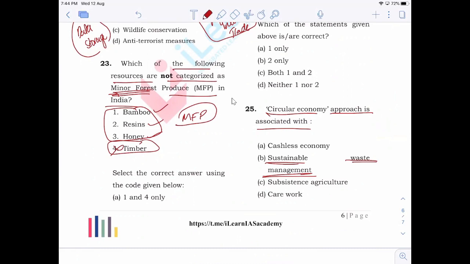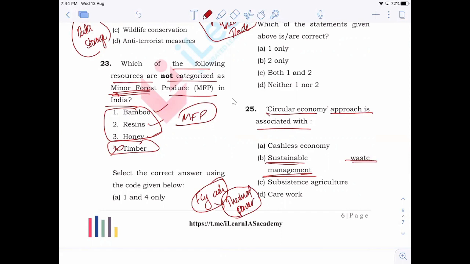So all the items which become waste can be used for further production and further economic activity. For example, fly ash, you might have read about this, right? Fly ash is waste generated, especially in thermal power plants. Now, this fly ash is used for the construction of roads, right?